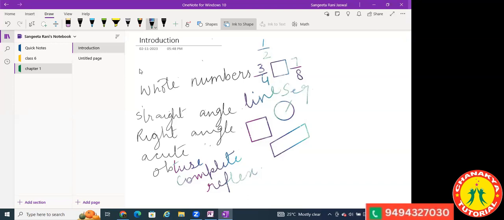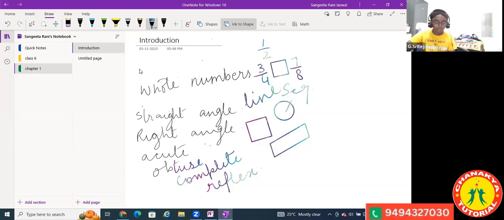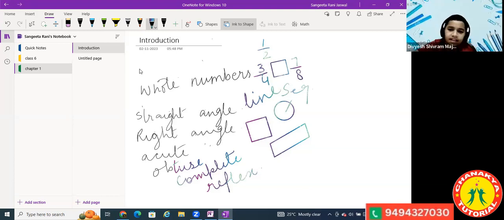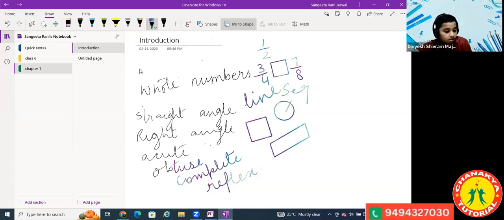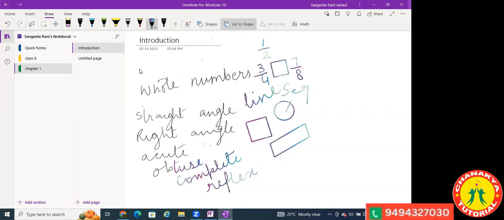That's when the denominators are equal, then you compare only the numerators. Very good. Ma'am, another method is making the denominators equal and comparing only the numerators, by finding the LCM. Yes, when the denominators are not equal, you can make them equal by multiplying with some number, equalize the denominators and then compare the numerators. Very true.